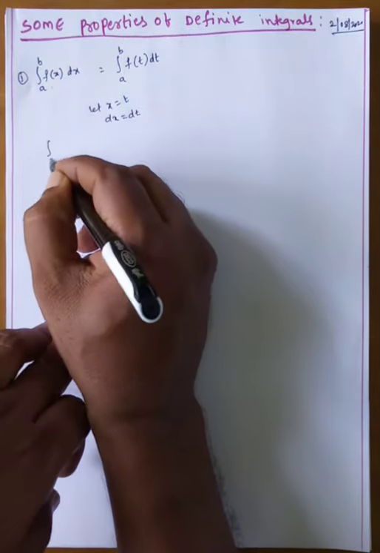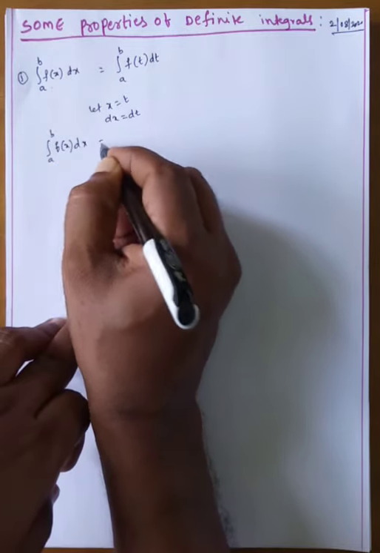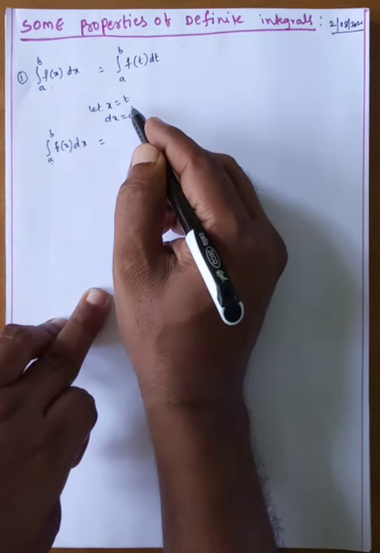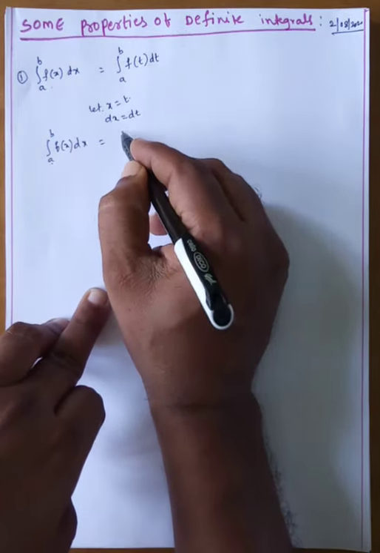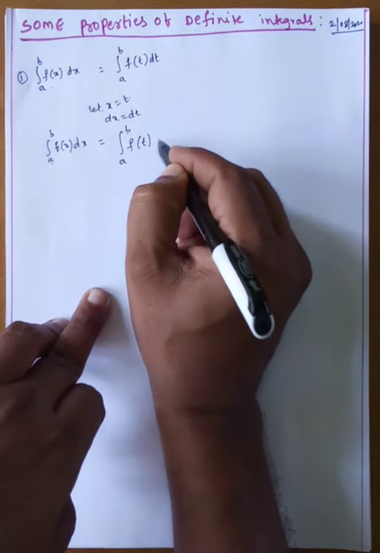Now take the LHS, the integral from a to b of f of x dx. With x equal to t, when x is equal to a then t is equal to a, and when x is equal to b then t is equal to b. That is equal to the integral from a to b of f of t dt.